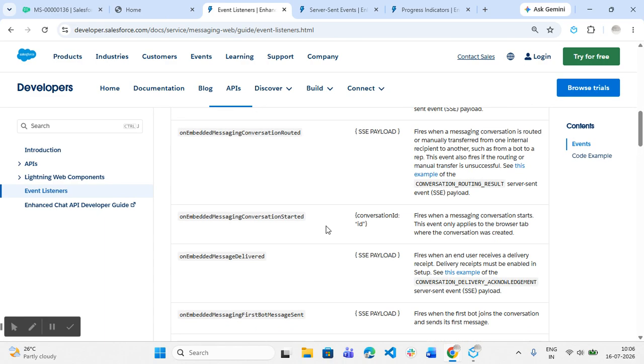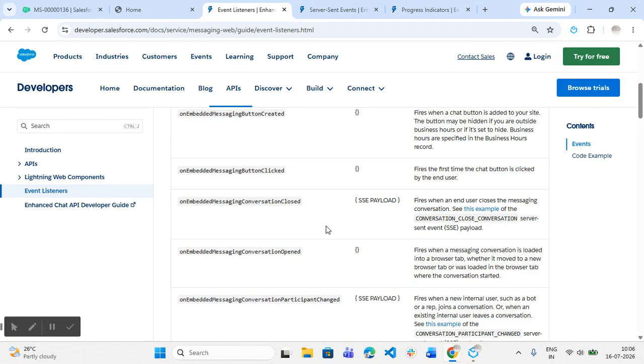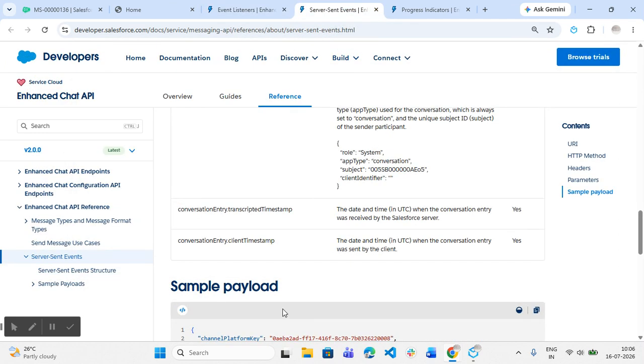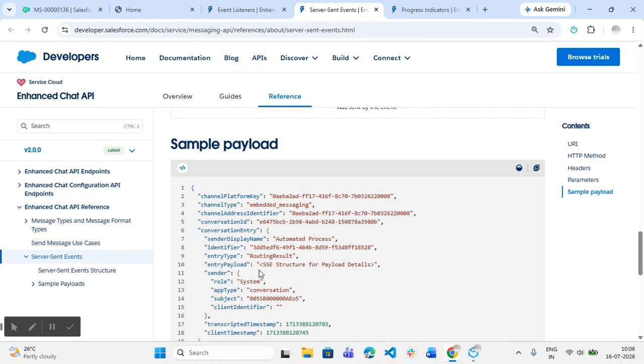Let me explain the event listener which I have used. I have used onEmbeddedMessagingConversationClosed. This is for when I end the chat; this event will be published. We can listen to this event, and there will be server-sent events. A structure of information will be passed, so we can get the event details, and based on the event details, I can proceed further.